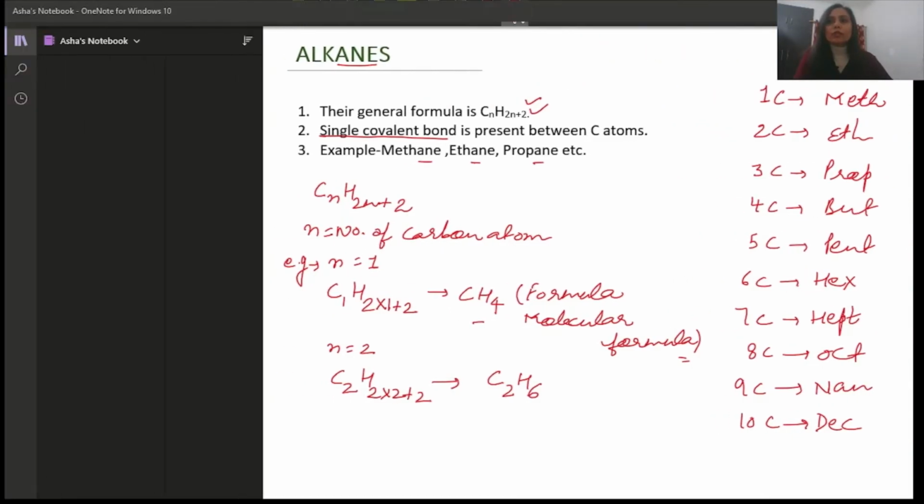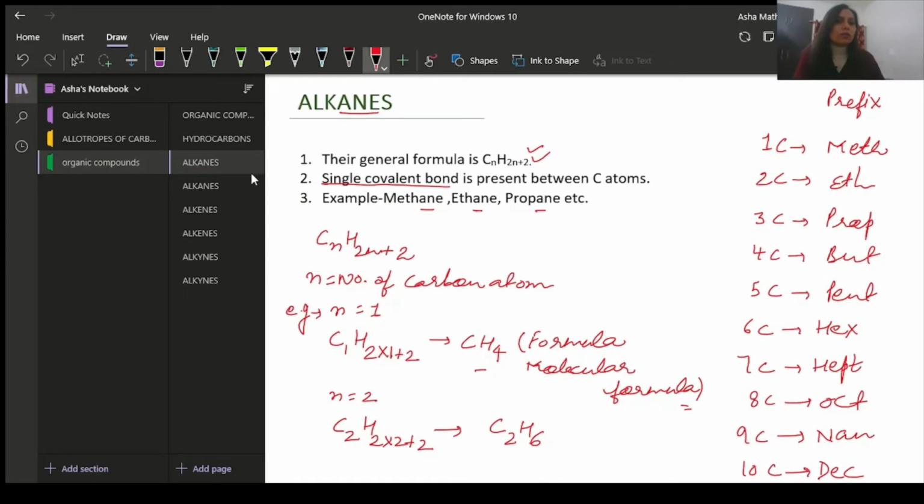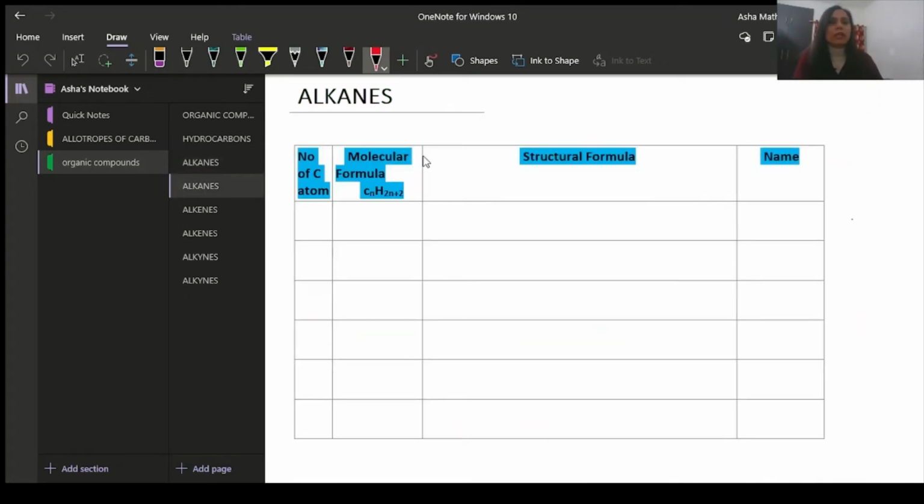Let us try to make a chart of the molecular as well as the structural formula of the alkanes. Now, the number of carbon atoms is 1, 2, 3, 4, 5, 6. I am making it only up to 6. The rest of you can try at home. The molecular formula is CnH2n+2. So the first one will become CH4, where carbon is 1. Now here the number of carbon is 2, and it will become C2H6. Then for 3 carbons, 2 into 3 is 6, 6 plus 2 is 8, so C3H8.